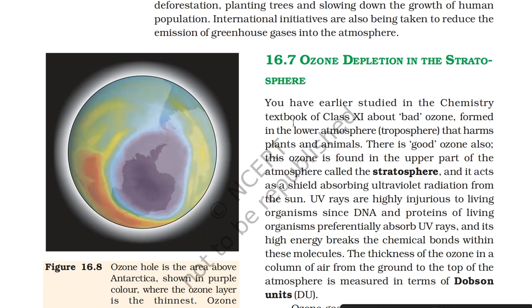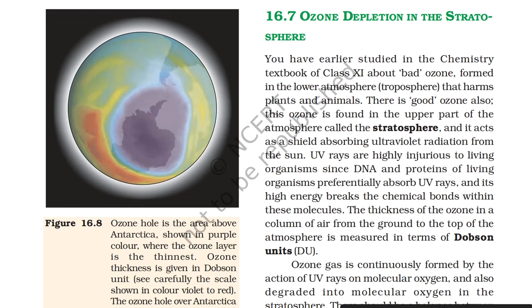16.7 Ozone depletion in the stratosphere. You have earlier studied in the chemistry textbook of class 11 about bad ozone formed in the lower atmosphere, that is troposphere, that harms plants and animals. There is good ozone also. This ozone is found in the upper part of the atmosphere called the stratosphere, and it acts as a shield absorbing ultraviolet radiation from the sun.